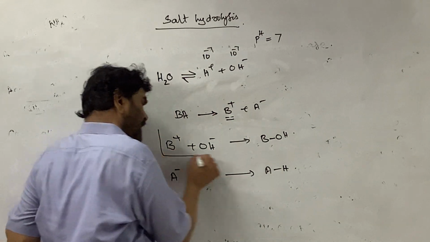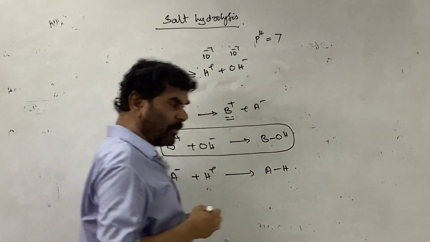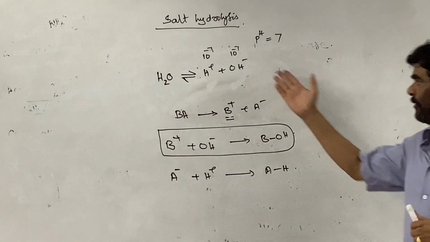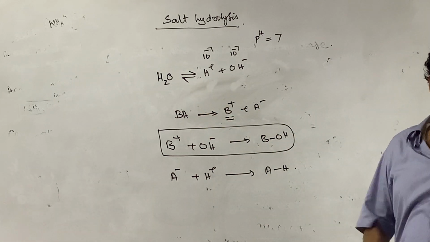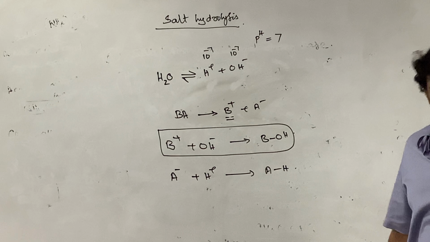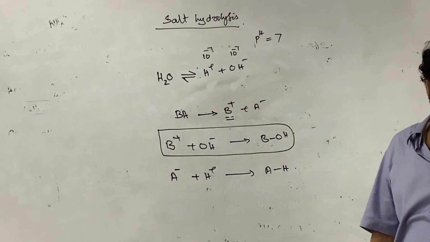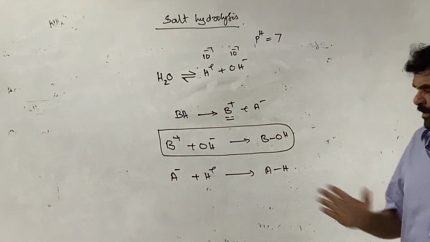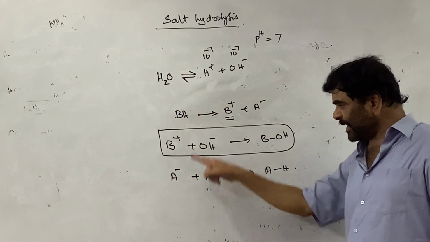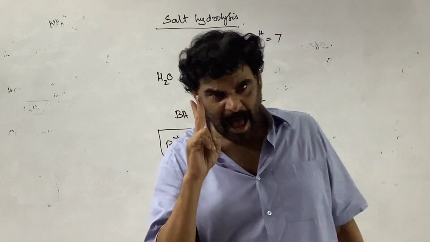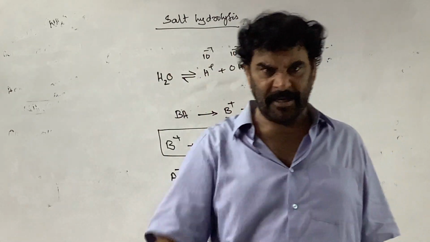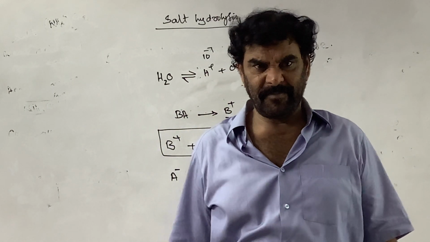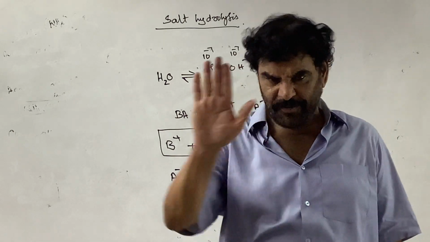So the cation or anion or both can interact with the H plus and OH minus ions of the water equilibrium. In that process, it creates acidity or alkalinity. So that is what salt hydrolysis is. Not all salts do this. If the cations and anions belong to strong acids and strong bases respectively, they do not disturb the equilibrium. Why? That is a different story.